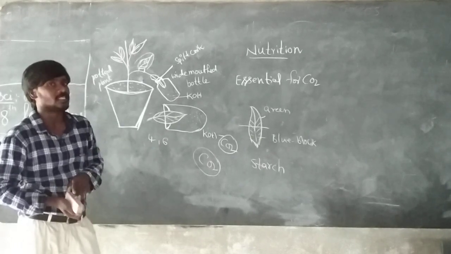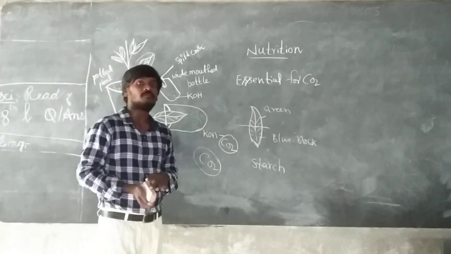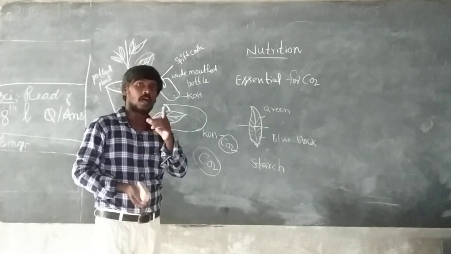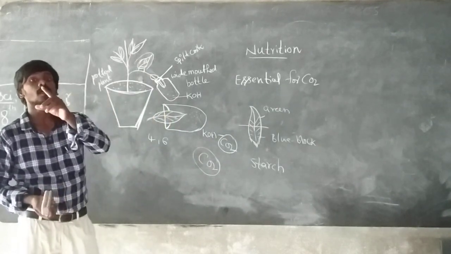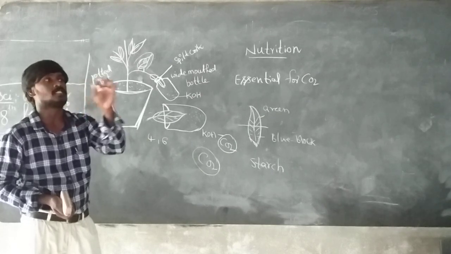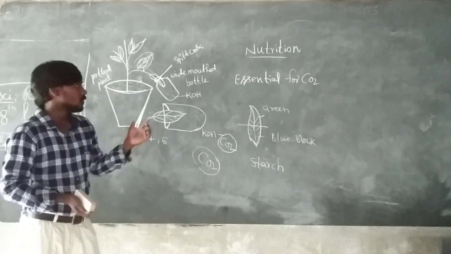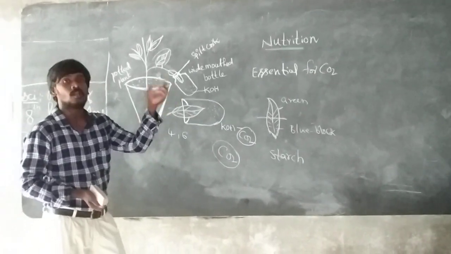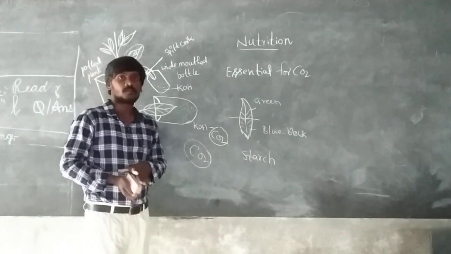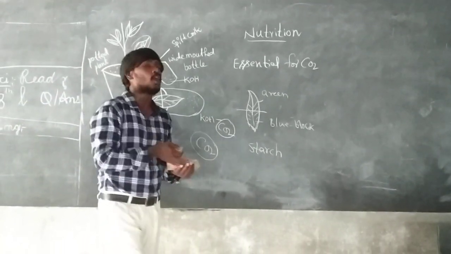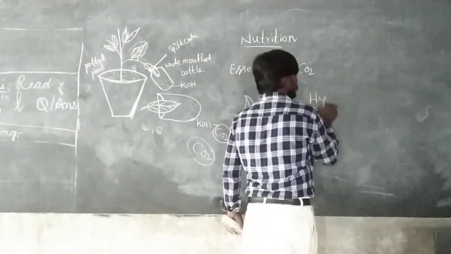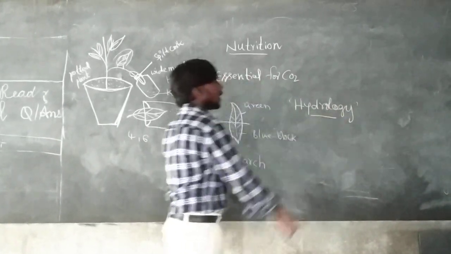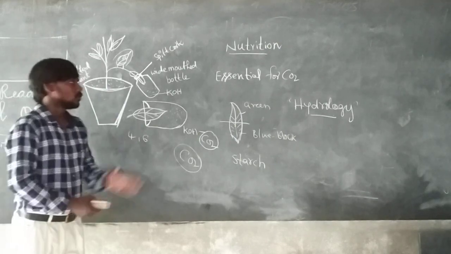Who discovered carbon dioxide? Joseph Black. And who discovered oxygen? Joseph Priestley or Lavoisier. Lavoisier named it oxygen, but Joseph Priestley only called it air. And one more question in this lesson: what is the study of water? That is called hydrology. Okay, so this lesson is over.